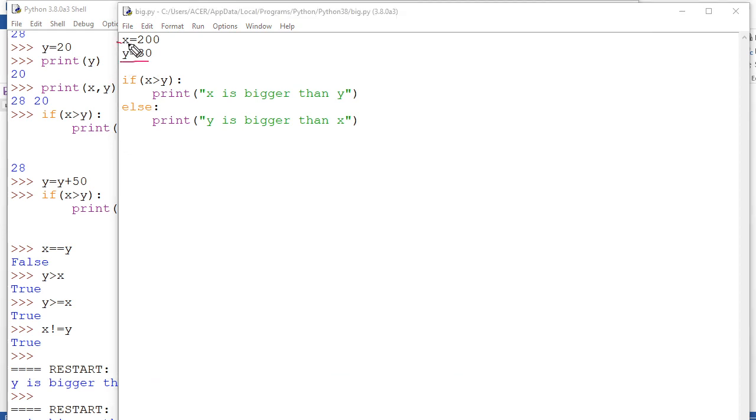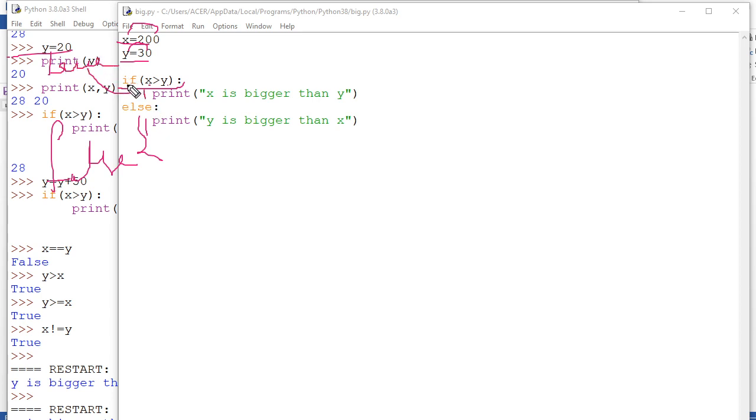the assignment operator, you are assigning values, x to 200 and y to 30, and this is the relational operator. Here we are checking whether x is greater than y or not. It has two values. This is for the true value and this is for the false value. Else is for what? Else is for false. See my handwriting. If x is greater than y, and this value is for what? True.